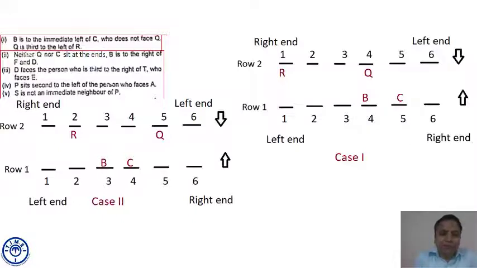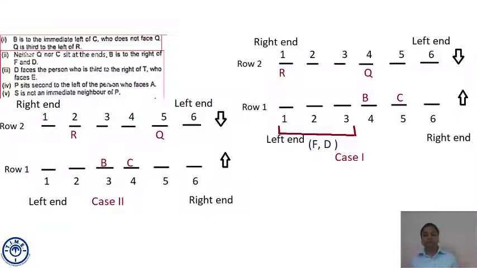So we can say F and D are sitting to the left of B. So in case 1, out of positions 1 to 3, 2 positions will be occupied by F and D. If we shift B and C one step further, C will come in front of Q. And if we shift one step further, then F and D both cannot come to the left of B. So in case 1, no other scenario is possible.